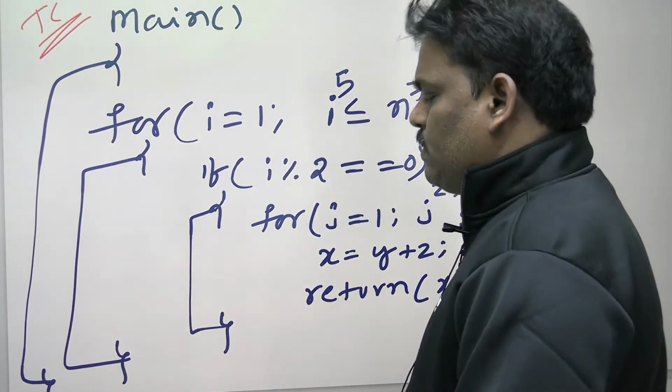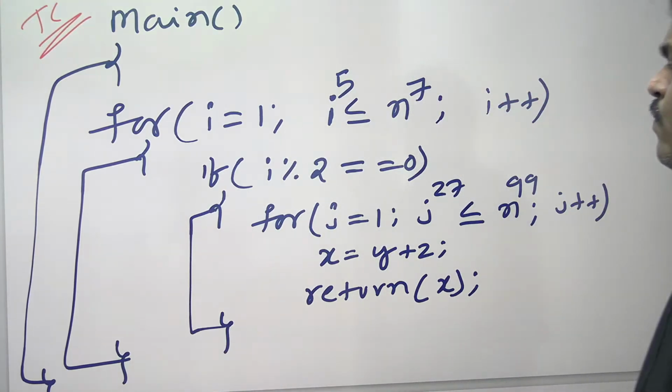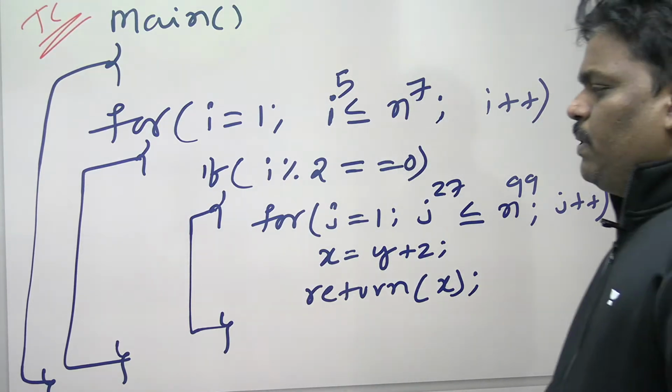Can you try once? For i equals 1, i power 5 less than or equal to n power 7, i plus plus. If i modulo 2 is equal to 0, for j equals 1, j power 27 less than or equal to n power 99, j plus plus, x equals y plus z. Return x. What is the time complexity of this problem?